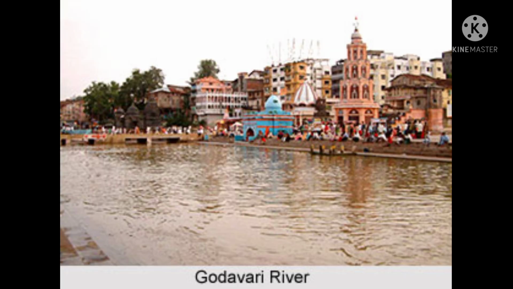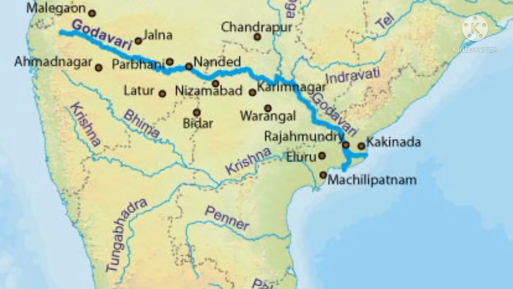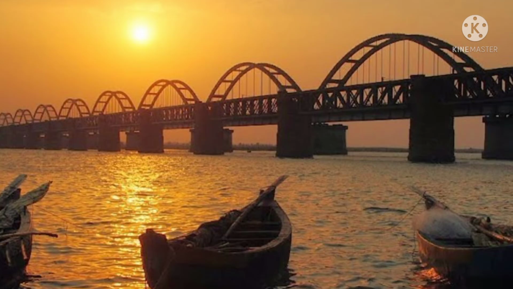The next one is Godavari. River Godavari originates in the Brahmagiri Hills located in the Western Ghats in Maharashtra. It is the second longest river in India. Therefore, it is also called Dakshin Ganga. It flows through Maharashtra, Telangana, and Andhra Pradesh. It forms a large delta on the Andhra Pradesh coast before it drains into the Bay of Bengal. Manjira is its important tributary.